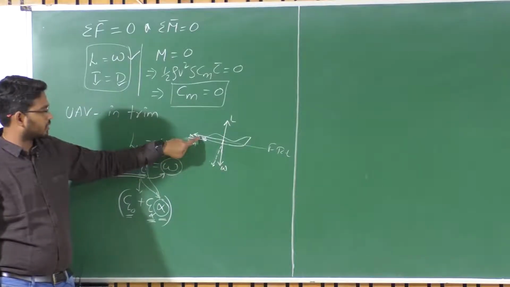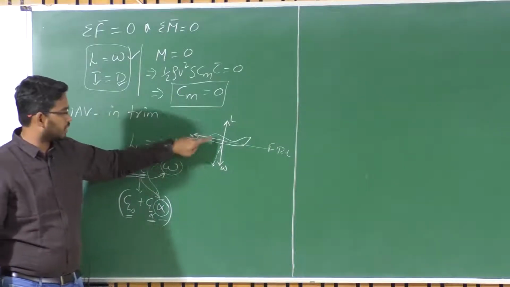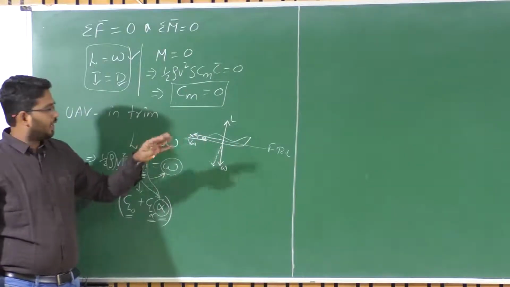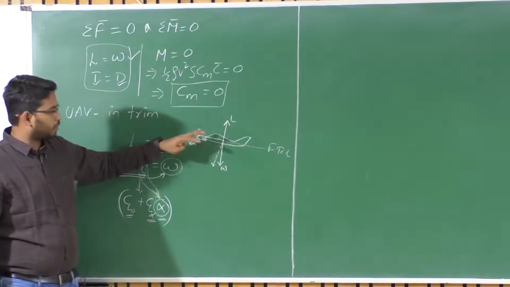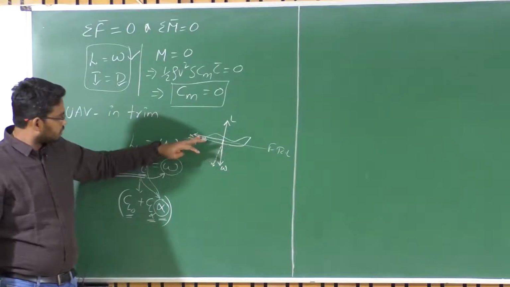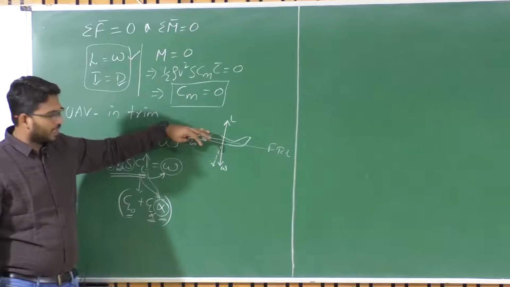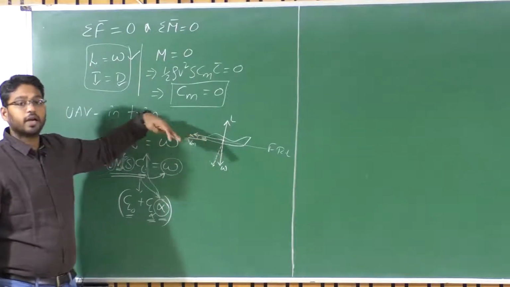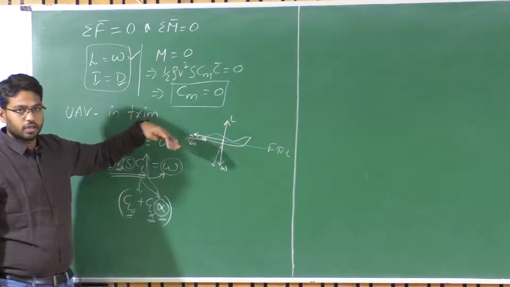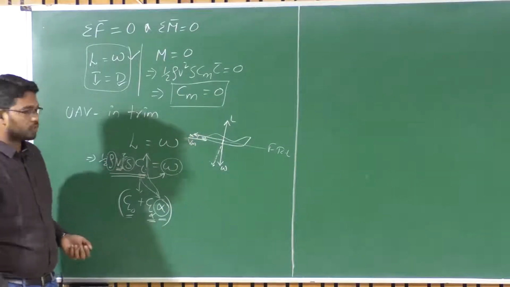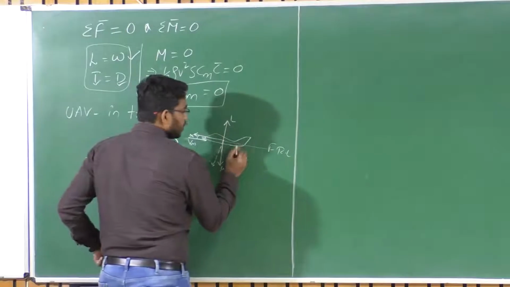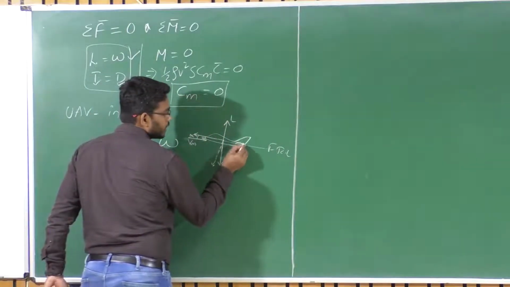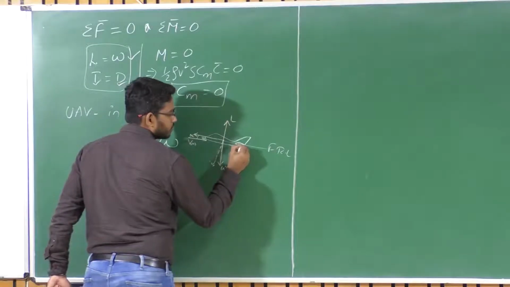See, when I say it is flying at a particular angle of attack, it means that the aircraft is oriented with respect to the flow at a particular orientation, right? So, now when I have to increase the angle of attack, that means I need to change the orientation of the aircraft, and I have to hold that orientation, right? So, how can I do that? By means of a longitudinal control surface, right? So, we have a control surface which is located on the horizontal tail, right?